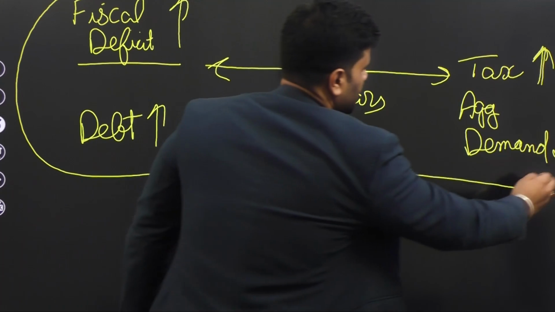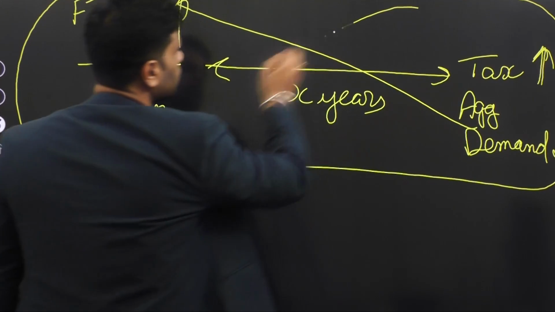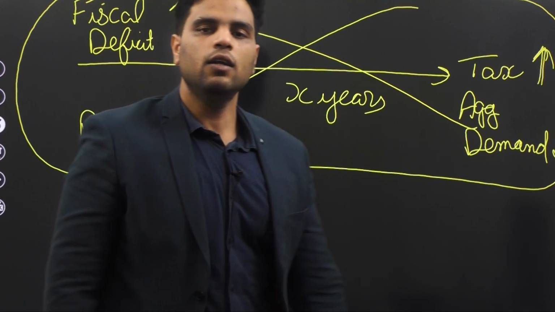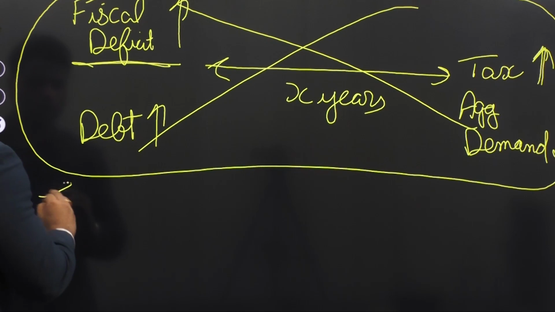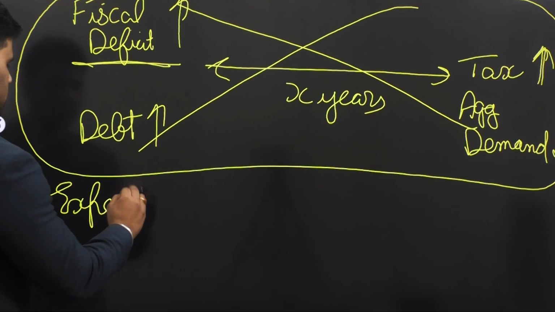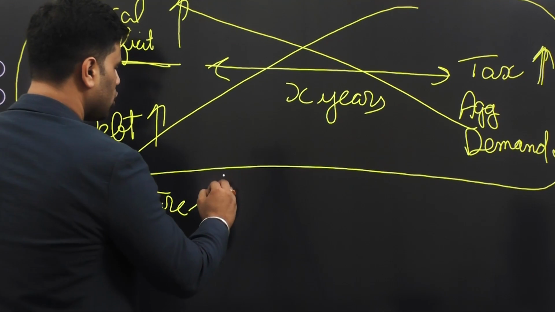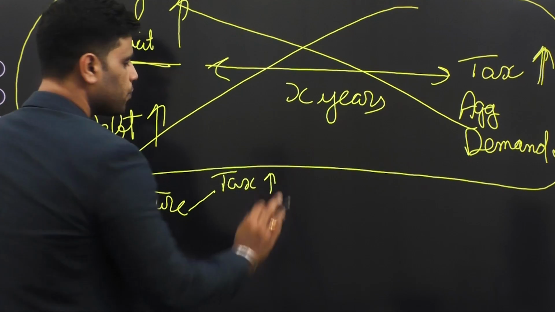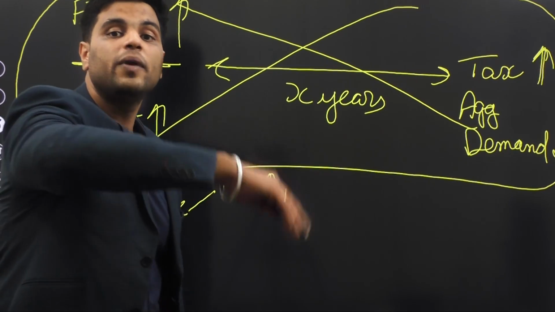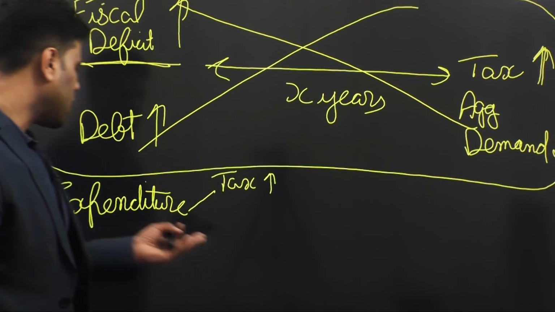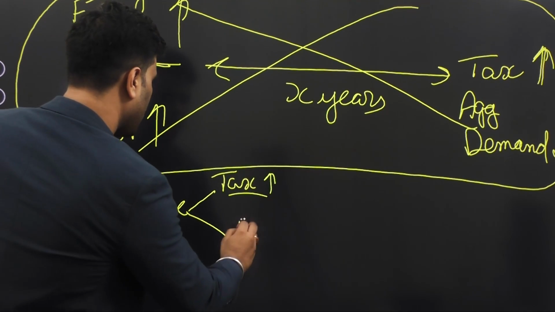Now, there was this guy called David Ricardo. He actually said that this is not true. David Ricardo said that it doesn't matter. Let's suppose today you have to increase your expenditure. You can either increase your expenditure by taxing the people more, by increasing your tax rates. By that you'll get more money and then you'll be able to finance your expenditure. Or you can increase your expenditure by borrowing.